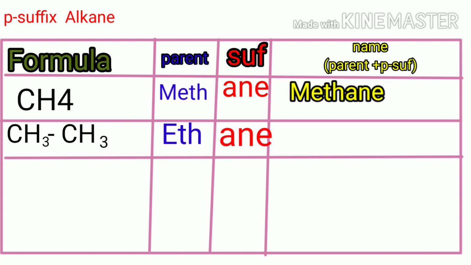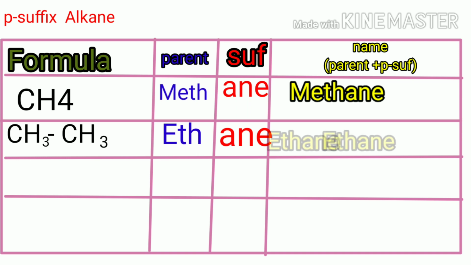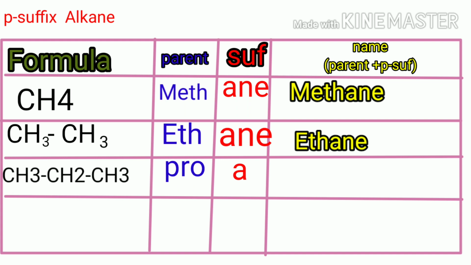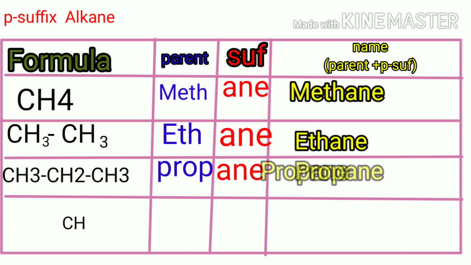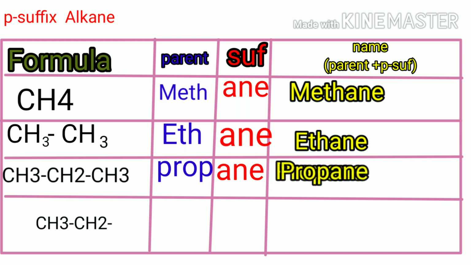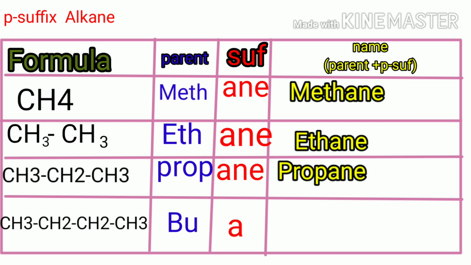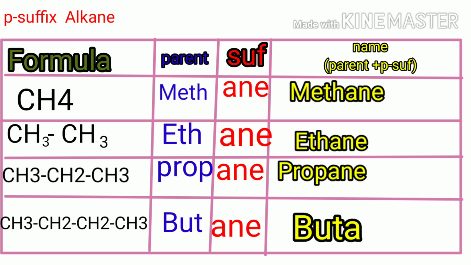The second one has the number of carbons 2. Then the parent is eth. The single bond indicates the suffix ane. Then the name is ethane. The third one has the number of carbons 3. The parent is prop. It is also a single bond, so the suffix ane is added. The name is propane. Next, the fourth one is but plus ane, butane.